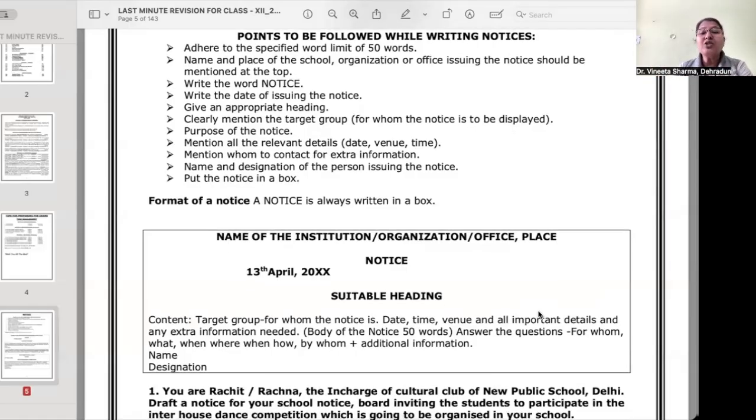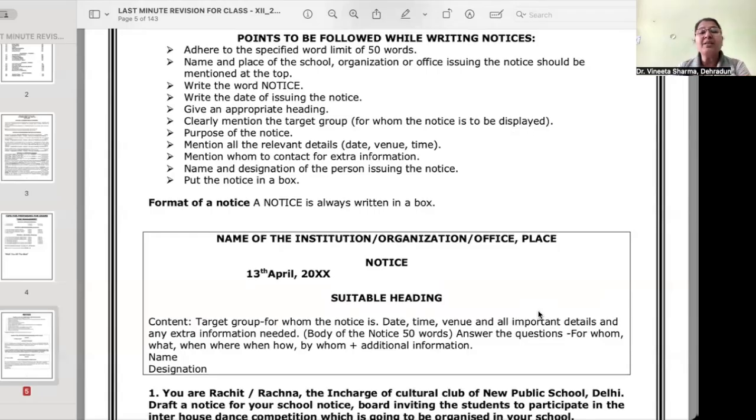Okay. So as you can see here, the format is given, name of the institution, organized, किस तरह से आप कहां पर क्या place करेंगे. This has been given over here. Then the word notice in capital letters. After that, the date should be there, and then a suitable heading. And then the content actually comprises the target group for whom the notice is, date, time, venue, and all important details, and any extra information needed.